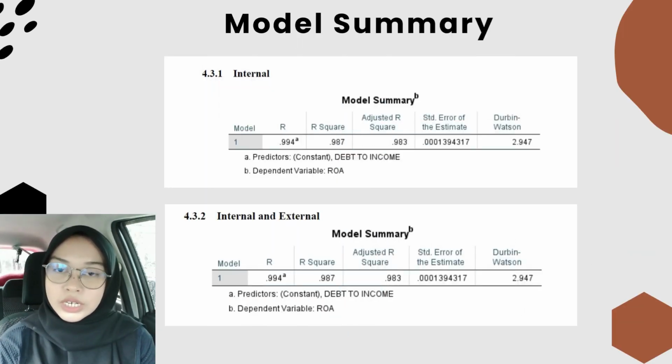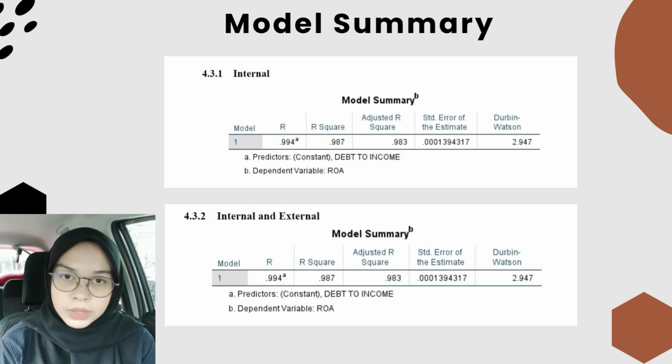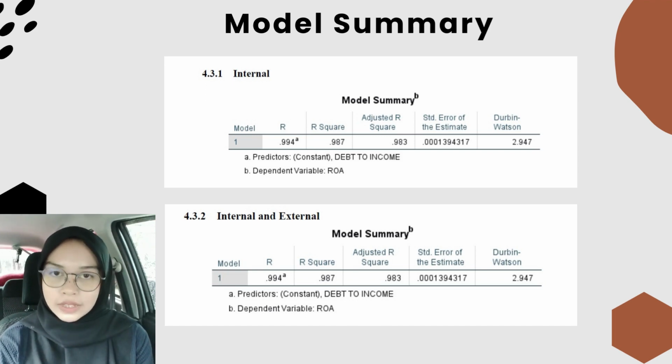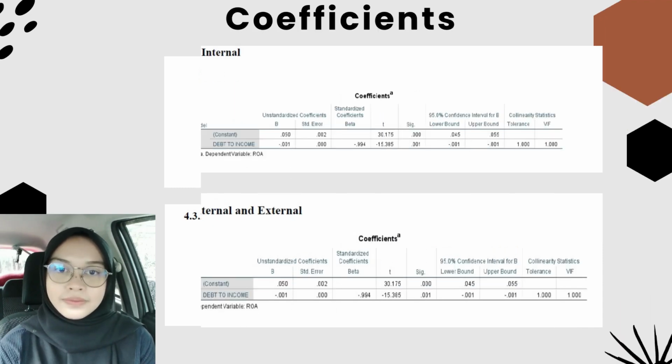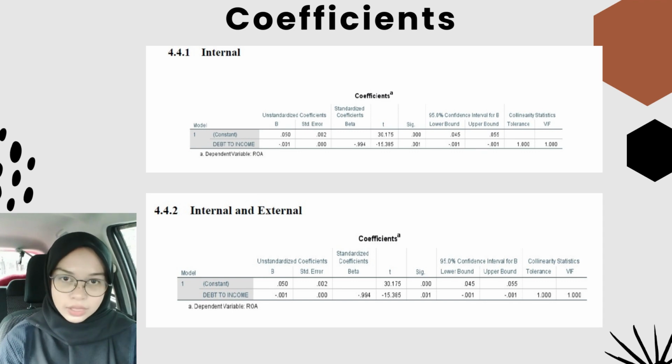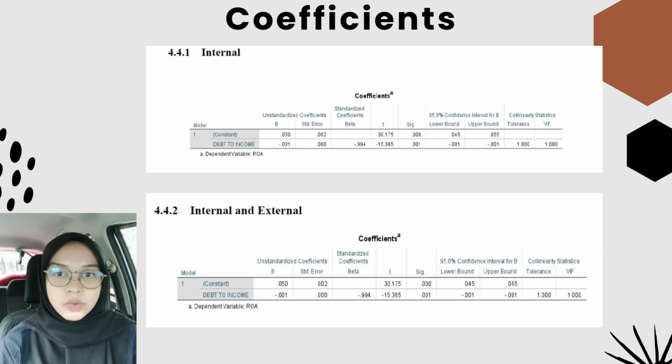Next, for the model summary, the internal and the combination of internal and external factors were not relevant to ROA because the R square value is 0.987 and because of the limitation of data. In the coefficient data, we laid all the independent variables together. It shows that only the internal variable, which is debt to income, has a significant influence on ROA. This is because the p-value is 0.001, which shows that it has a very high significance to ROA.